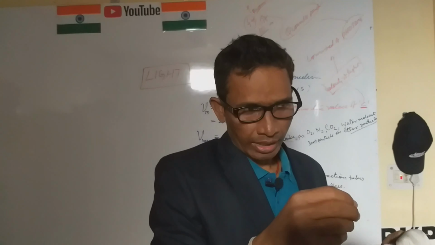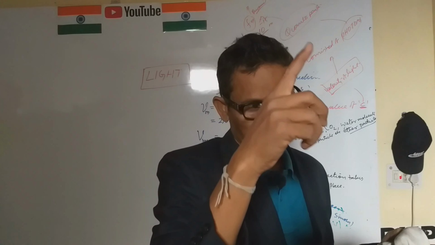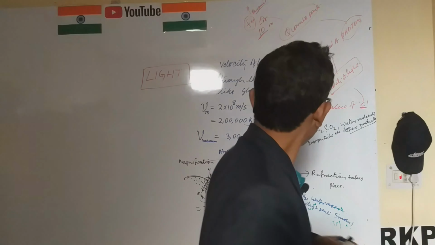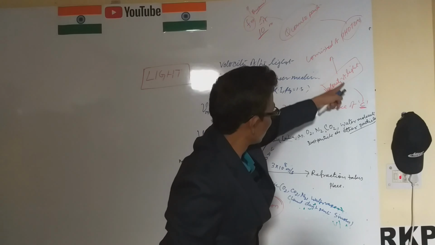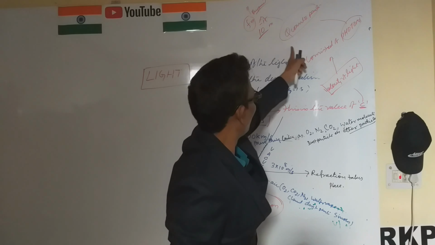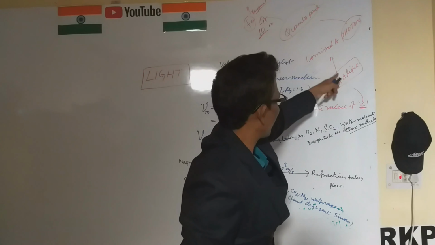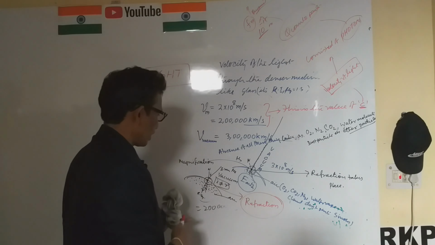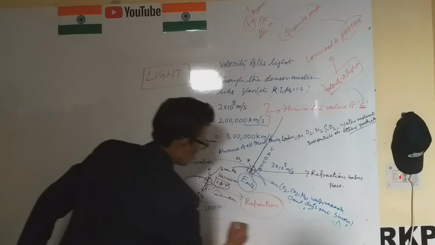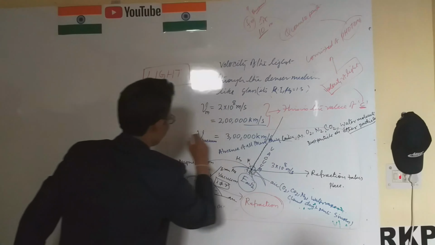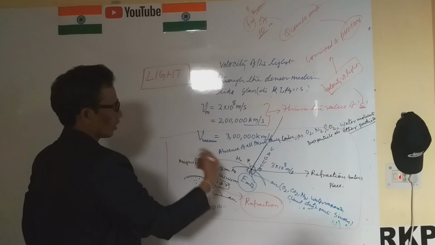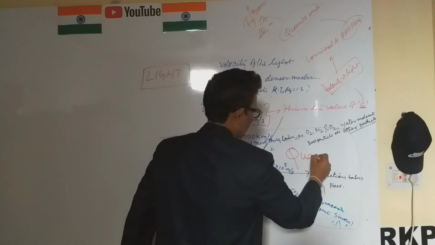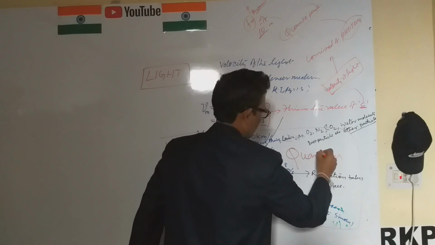String theory operates at distances beyond the femtometer. This is a very micro process, and this is called the quantum process. The total process is quantum.